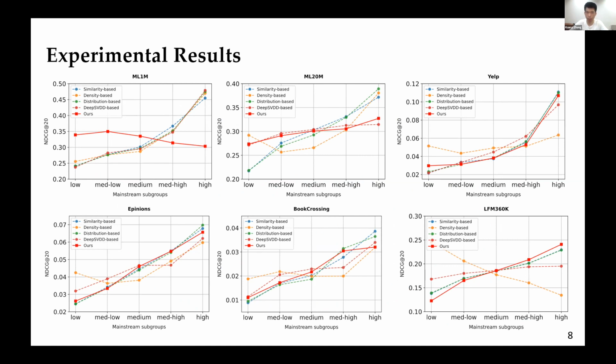Except for the ML1M dataset, we observe that the higher mainstream group gets better recommendations on the other 5 datasets. But on the ML1M dataset, as the figure in the left corner shows, we see the abnormal phenomenon that the highest mainstream group gets the worst recommendations. To figure out why, we return to the last step, mainstreamness evaluation.